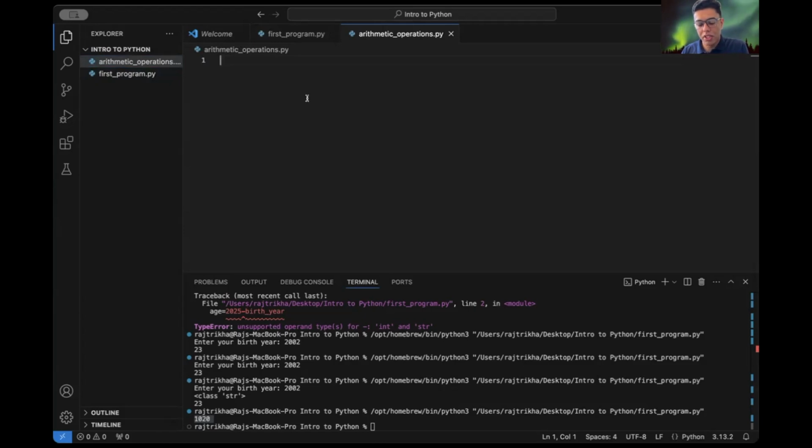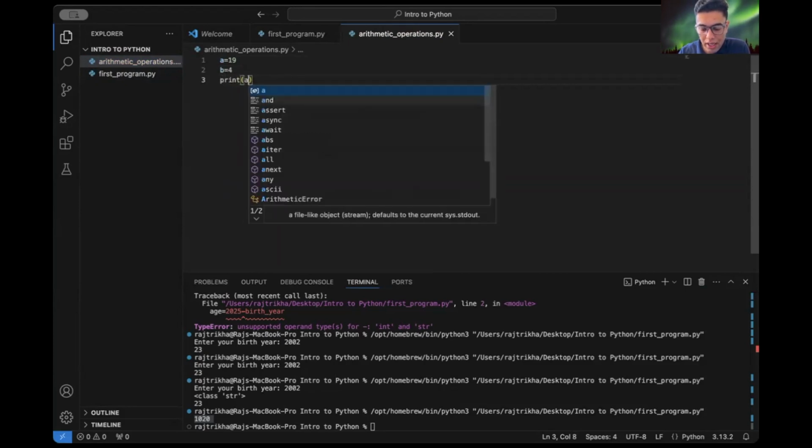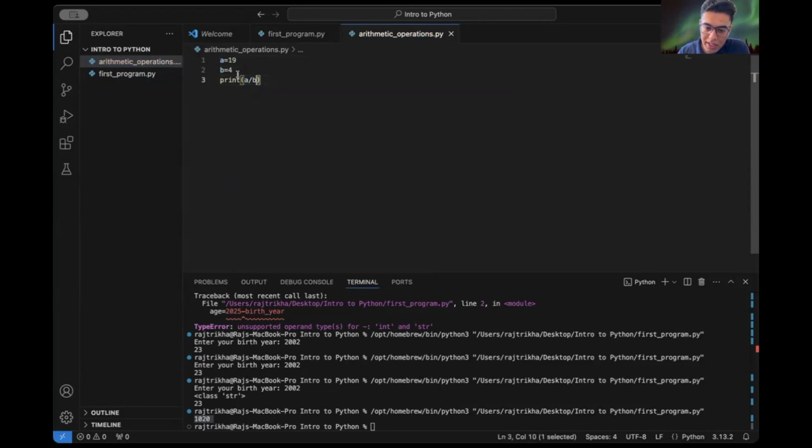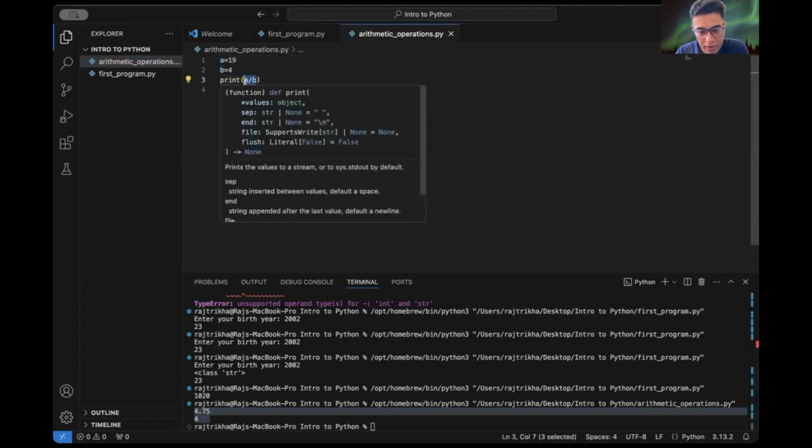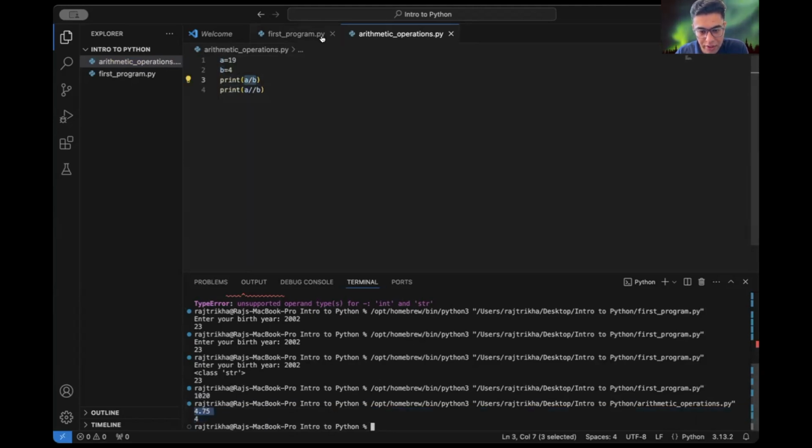So arithmetic operations. Let's say a is 19 and b is 4. So print, if we do the division operation, a divided by b, and let's say the floor division. What's the difference? Let's run this. All right, so here we get 4.75 for the division, that is, it gives the exact value, 19 divided by 4 with the decimal points.